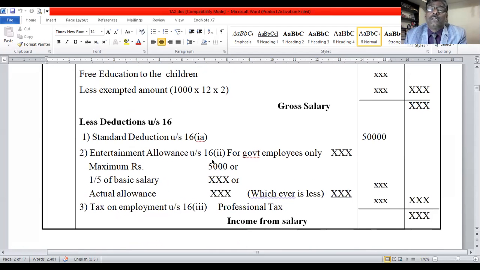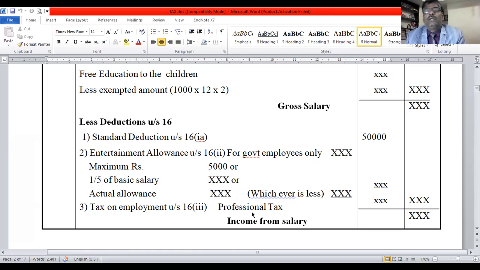Entertainment allowance, section 16 subsection 2. It is the second one. And the third is tax on employment. These points I already explained. And you take in the inner column. Standard deduction, inner column. Entertainment allowance, taxable in the inner column. Entertainment allowance you take in the particular column, less exempted limits: maximum 5,000, 1/5 of basic salary, actual allowance. Least of the 3 you deduct in the particular column itself. Remaining take to the inner column.